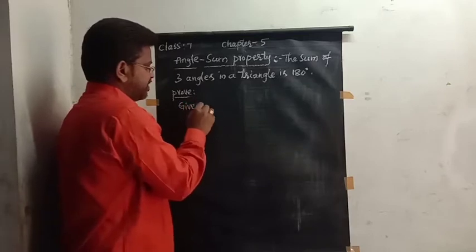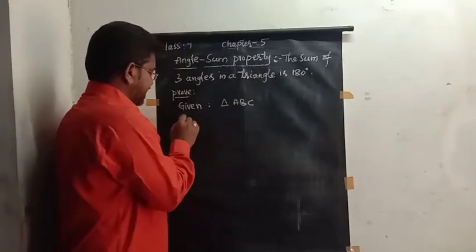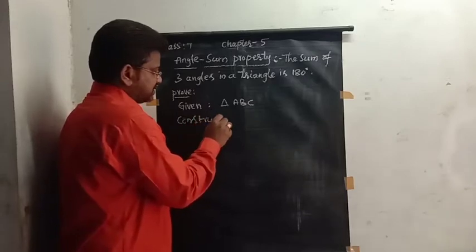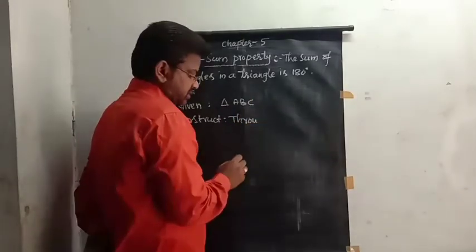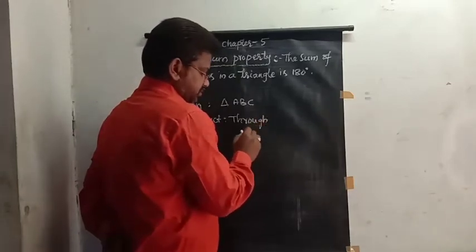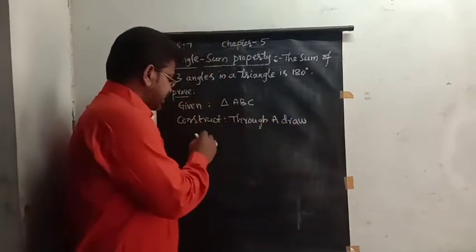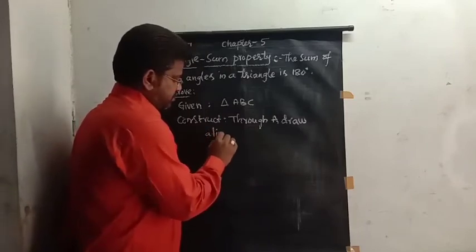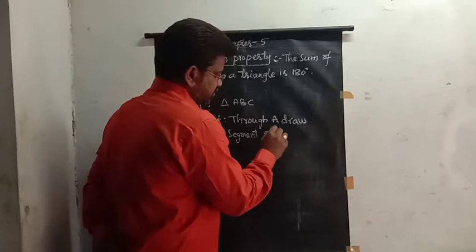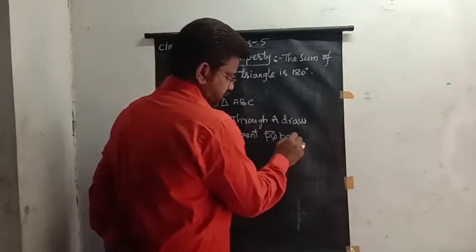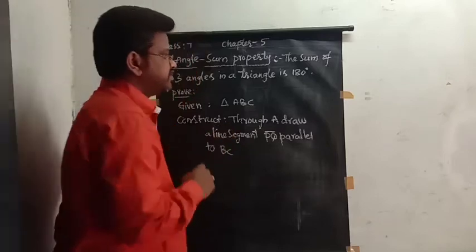Given triangle ABC, and we have to construct: through A, draw a line segment PQ parallel to BC.